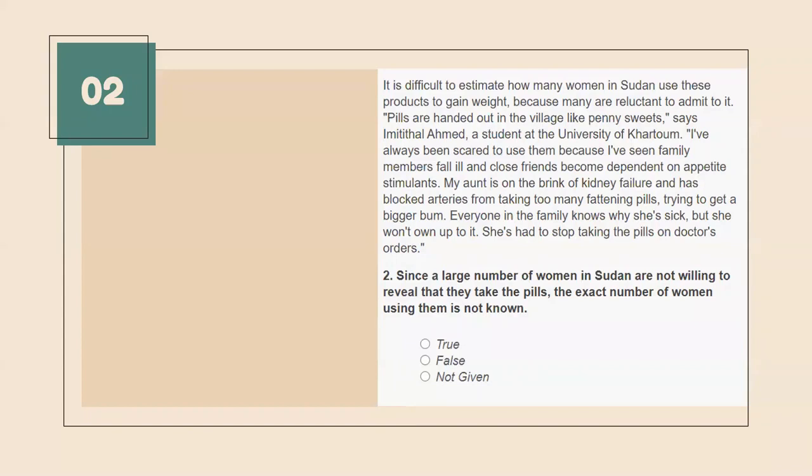I think most of the students now got the correct answer, so I don't have to explain it much. But still, let me show you the location for the statement. It is the first sentence, that it is difficult to estimate how many women in Sudan use this product to gain weight, because many are reluctant to admit it. This is your main exact answer. That means that okay,